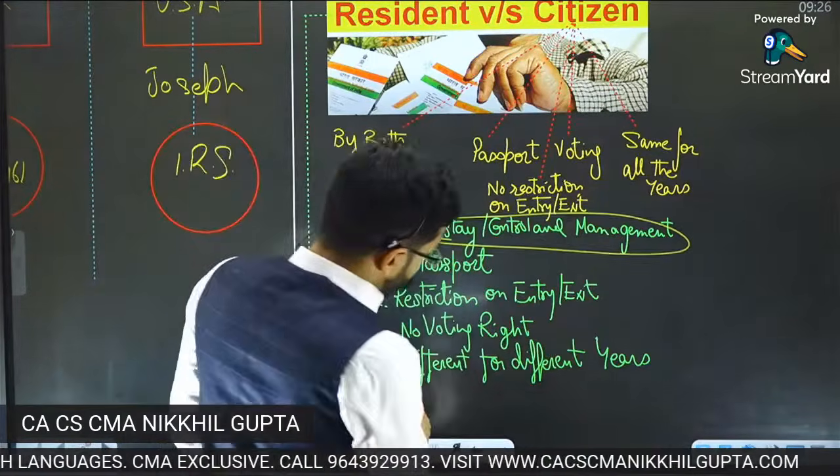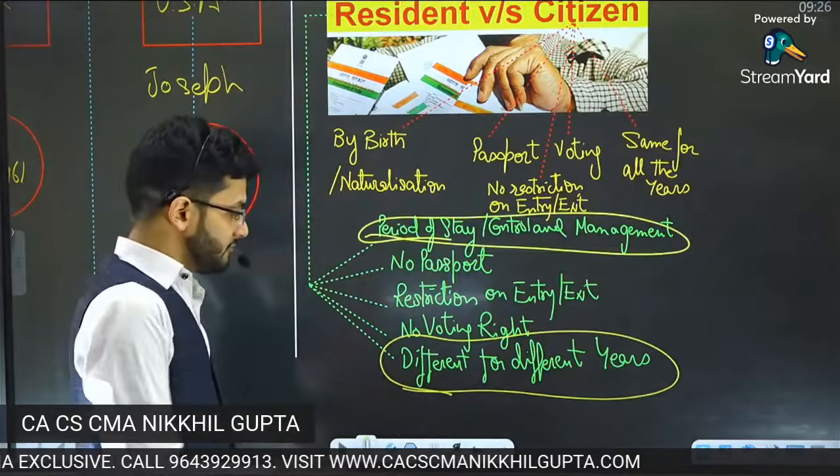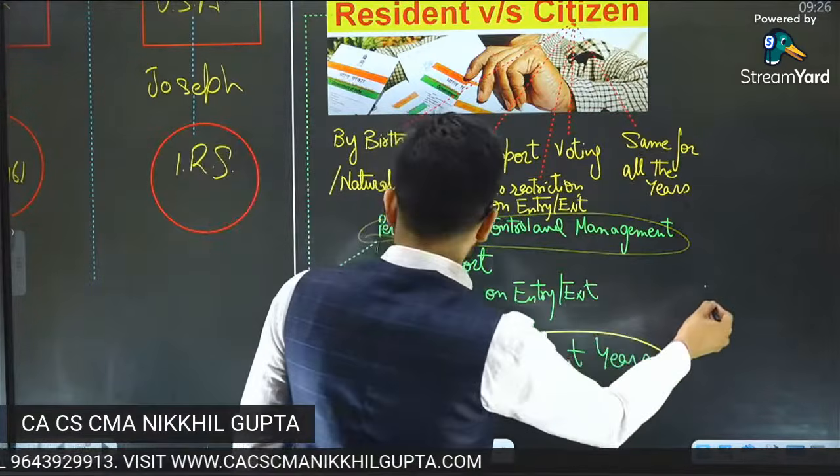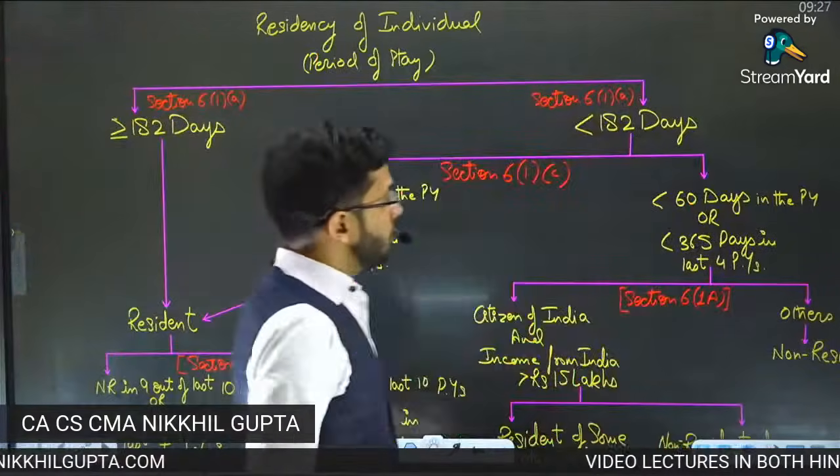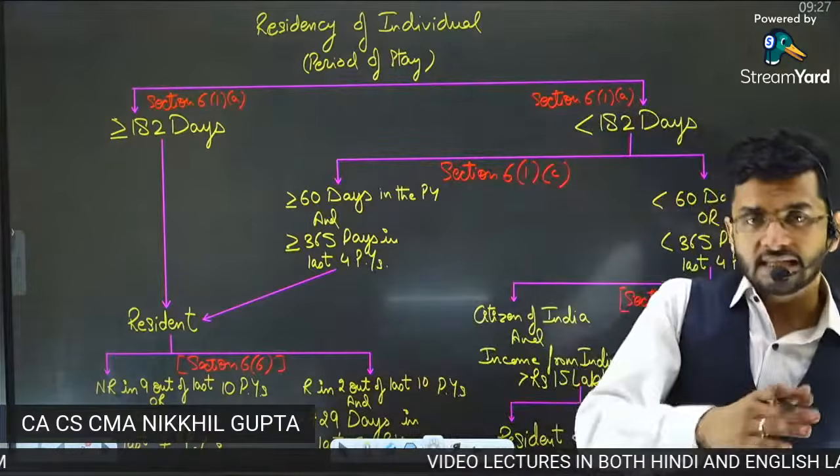So these are different for different years. Residency can be different for different years. Citizenship generally is the same for all the years. So these are the differentiating criteria of residency versus citizenship.